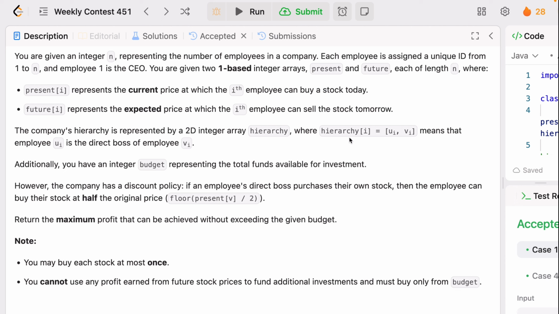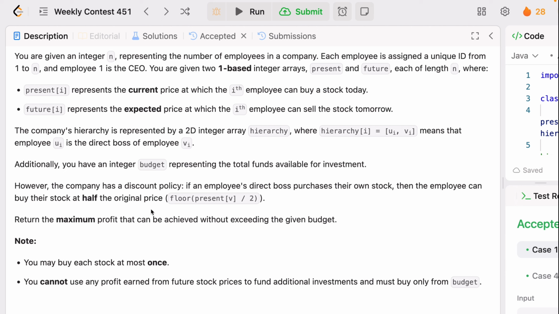Means you understand, right? There is a graph concept where the hierarchy is given like edges, and two employees are connected by a boss, and you have an integer budget that represents the total funds available for the investment. And the company has a discount policy. If an employee's direct boss purchases their own stock, then the employee can buy their stock at half of the original price. Just take the floor value of half, and at that price the employee can buy their stock if their boss purchases their own stock, right? We have to determine the maximum profit that can be achieved without exceeding the given budget. So we have to return the maximum profit that can be achieved without exceeding the budget.